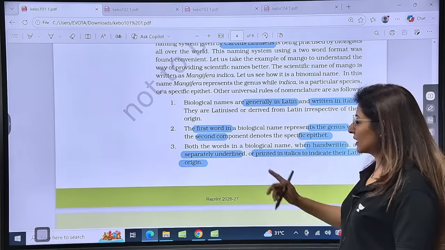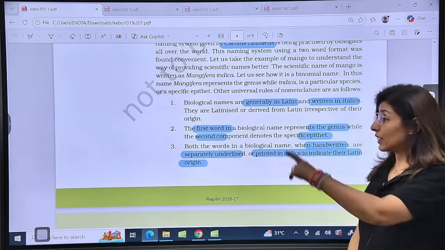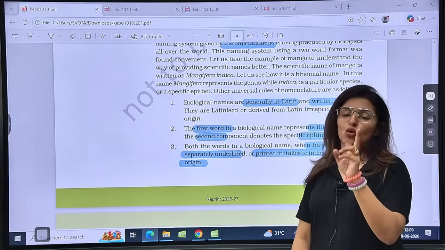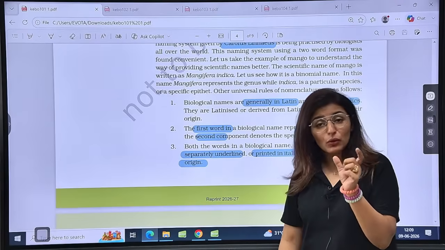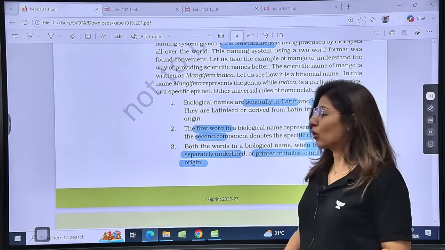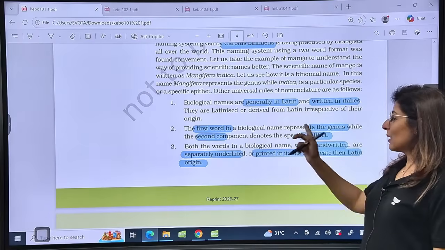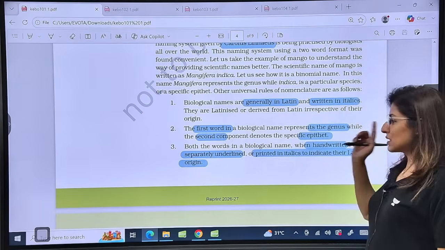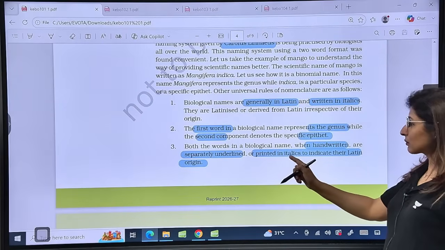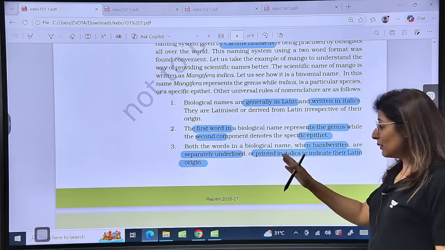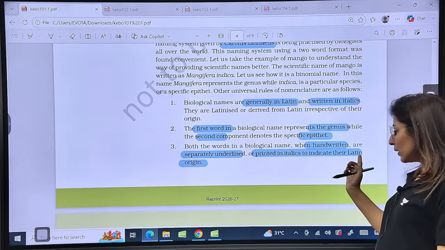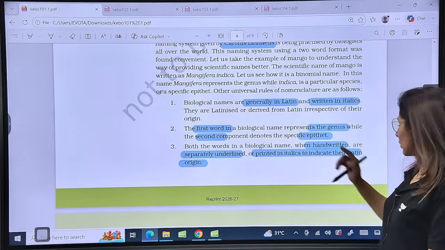It is in Latin. So the second point you must know, are all the scientific names in Latin only? No, not only in Latin. If they put the word only after Latin, then the statement goes wrong, because some have been derived from Greek also. Now first word in the biological name represents a genus, second one is a specific epithet. When handwritten, it is separately underlined, and when printed, it is in italics. Why? To indicate the Latin origin. Just told you here, right?